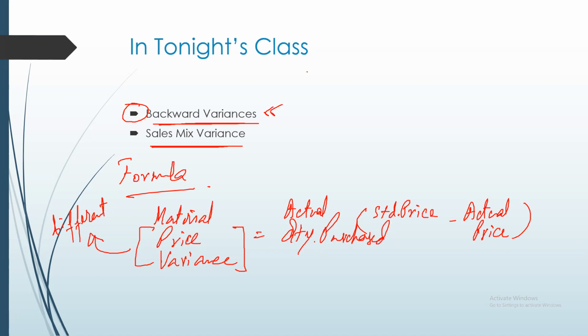Now, on many occasions you can perform this calculation instead of finding the material price variance in this way by making a statement. How?